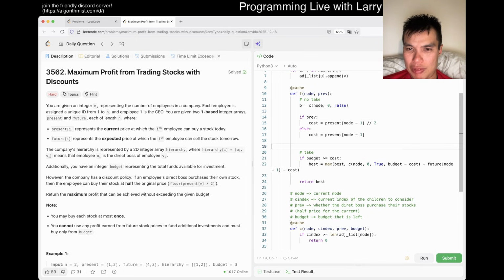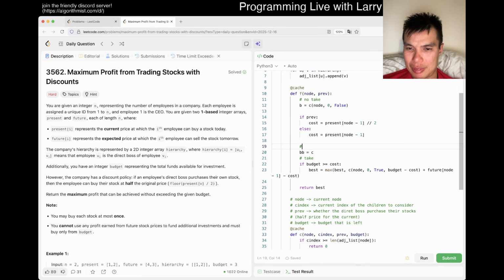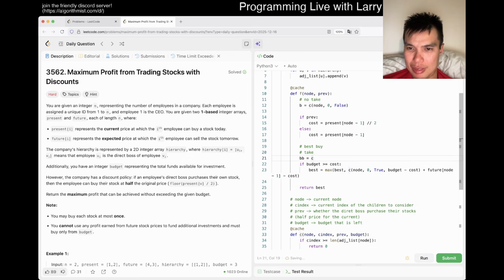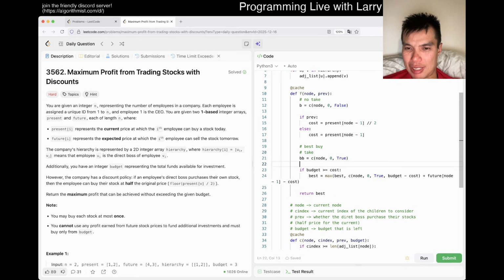And then now we want to say, V pi is equal to the same thing, right? Except for now we want to say we're given a cost, so for I in range of budget +1 maybe.